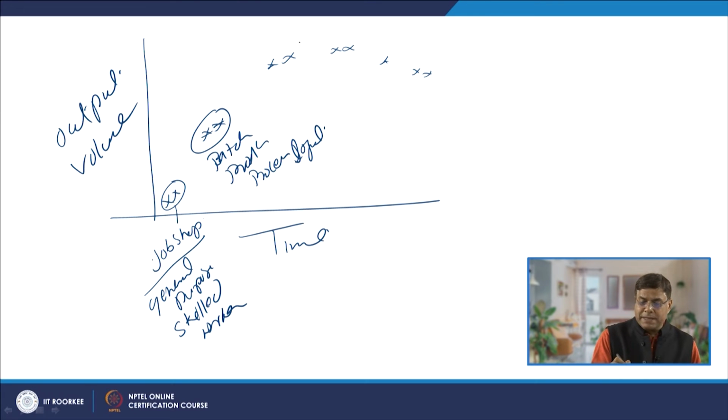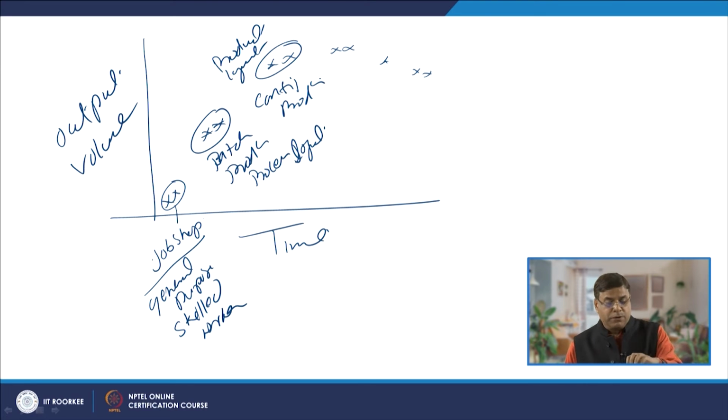When the volumes increase significantly, when we are in a position to work continuously and produce the same thing continuously, then we go for a product layout. This is particularly justified when continuous production is possible, to facilitate the high volume production requirements. So, this is the situation when the product layout will be suitable, and thereafter it will decline.